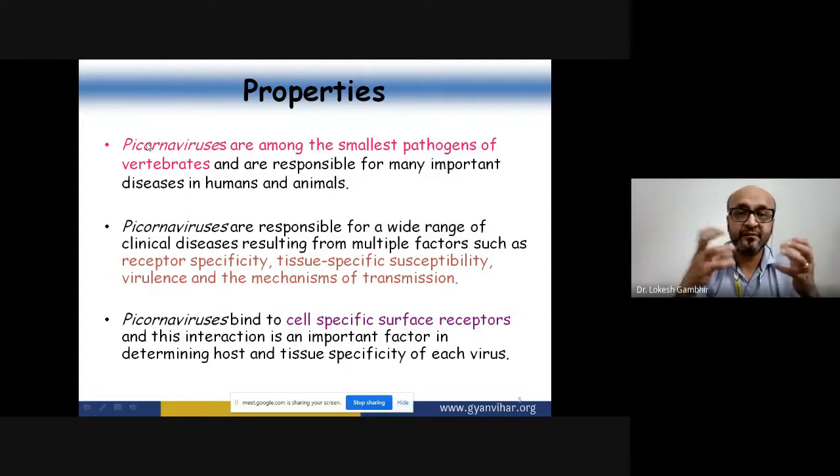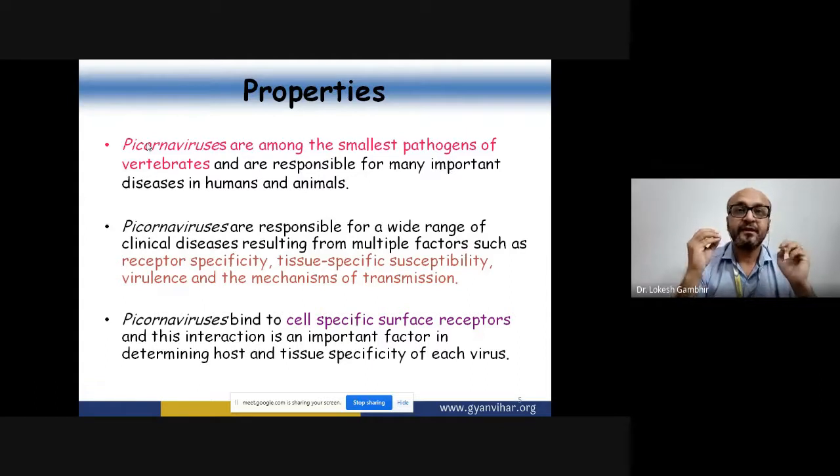Now, when I said that picorna viruses are among the smallest, yes, it is true. These are among the smallest pathogens of the vertebrates that are known to us. And not only the smallest, they are responsible for multiple clinical diseases. This depends on different factors, whether we are talking about their specificity towards certain receptors present in the cell, or their tissue specificity, that they will only target the CNS, while certain viruses will target the respiratory tract, or their mechanism of transmission.